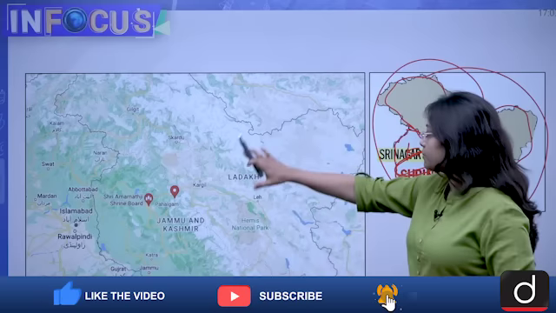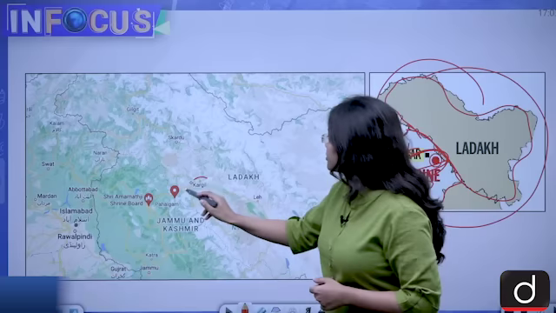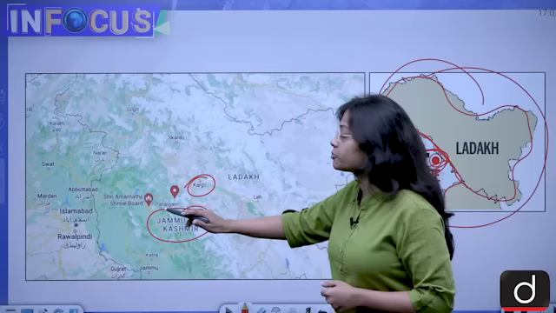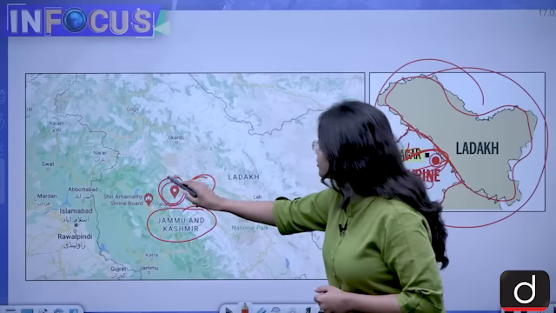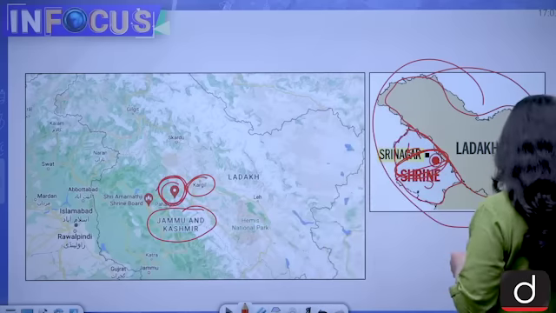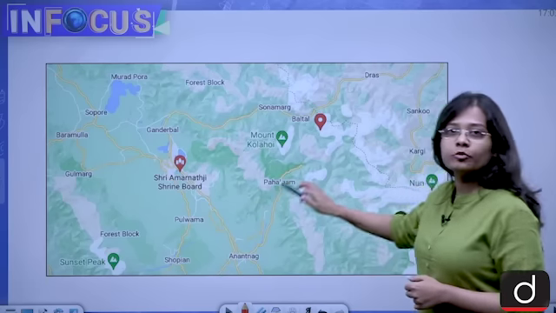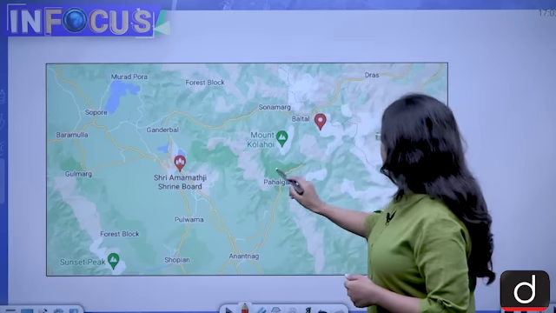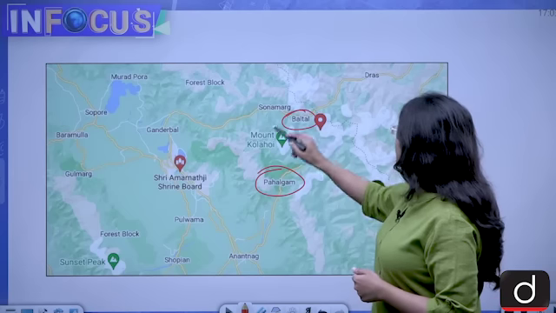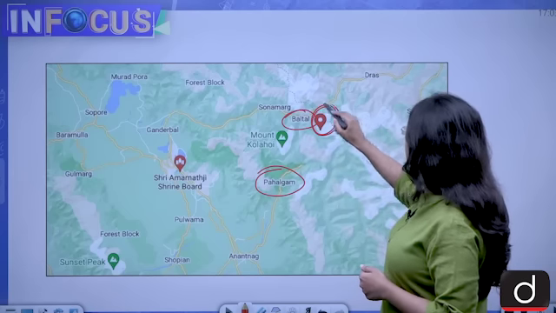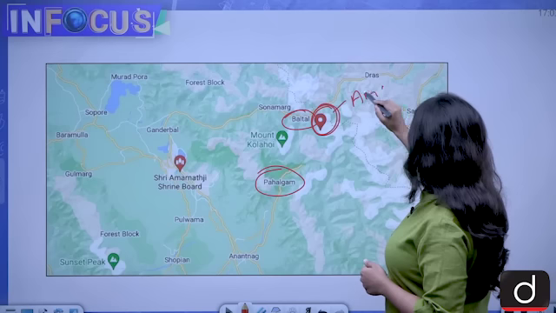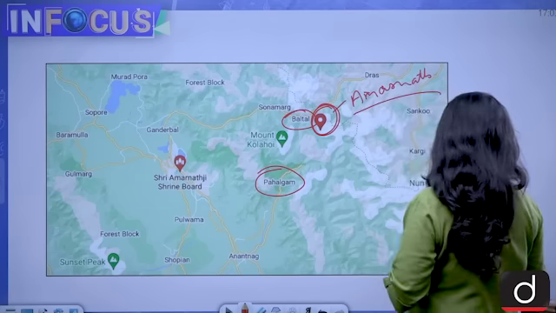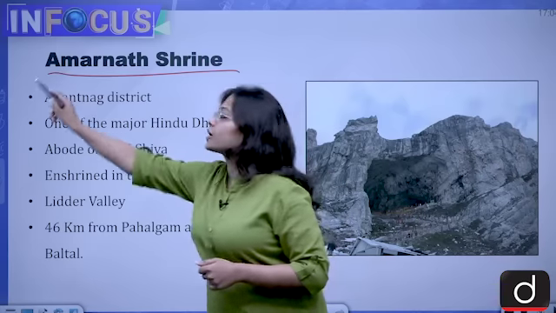If you see the map, this is Kargil, this is Jammu and Kashmir. So the Amarnath shrine is present here. This is the location of Amarnath shrine. Okay, you will be able to see more clearly here. This is Pahalgam, this is Baltal, and this is the Amarnath shrine. Okay.